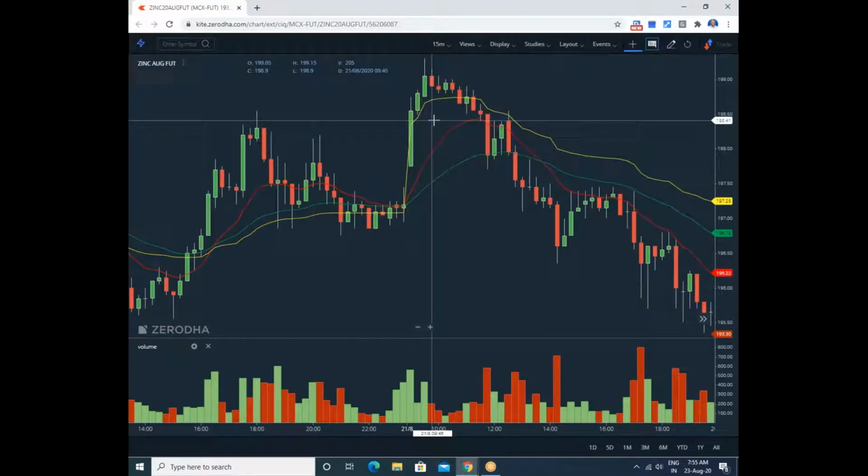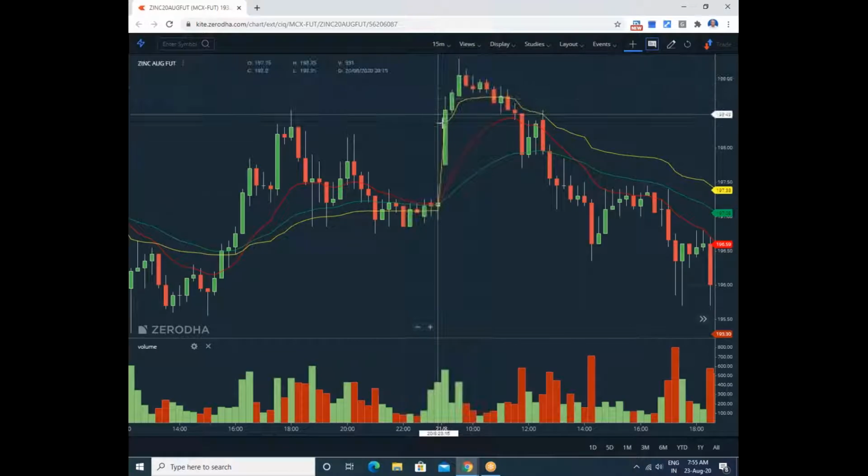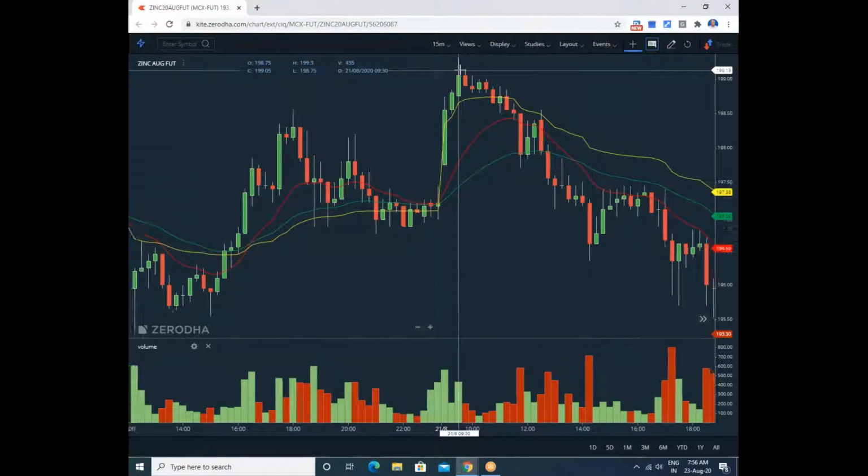Can you find the double spread here, Sushant? This is a double spread. At the end of this candle, the end of the double spread, you must take a short sell around 199 rupees 10 paisa, 20 paisa, and wait for the down target.